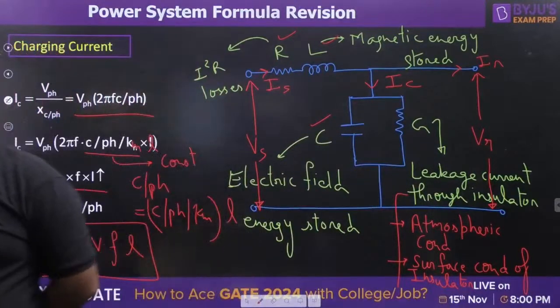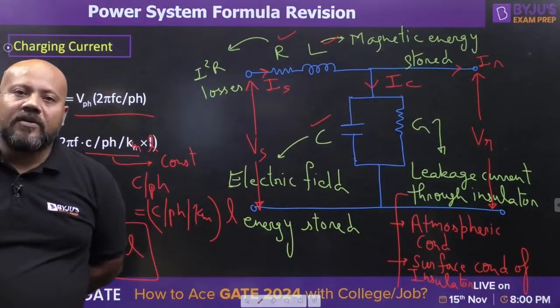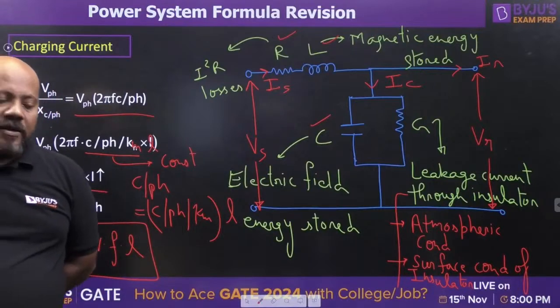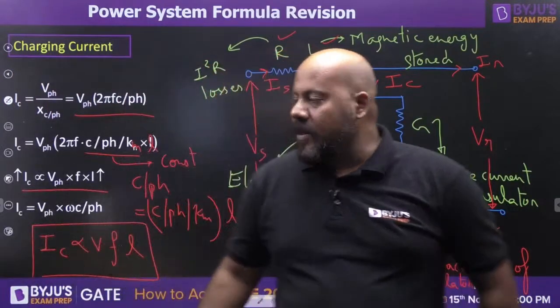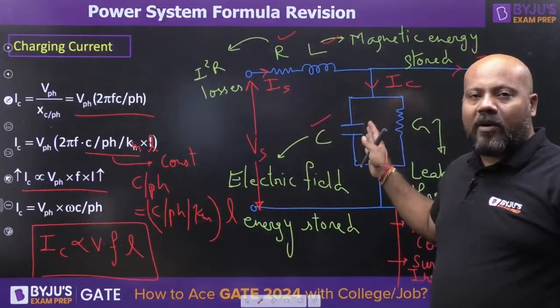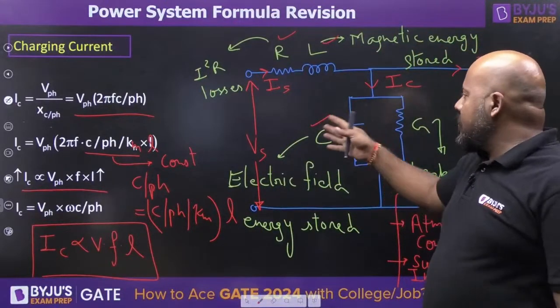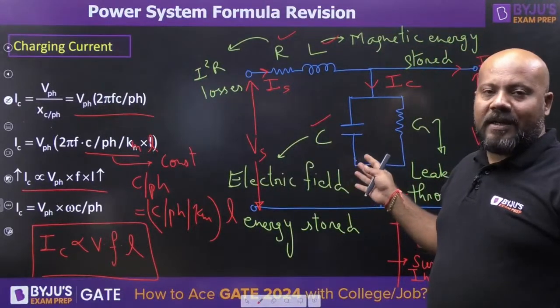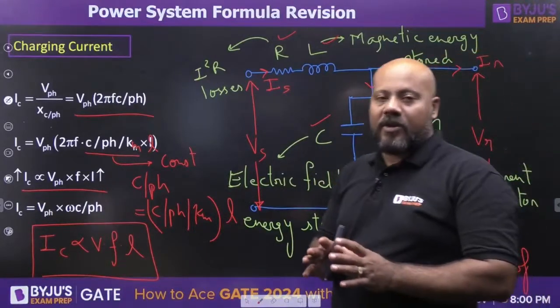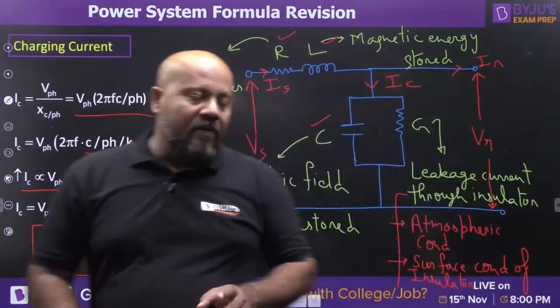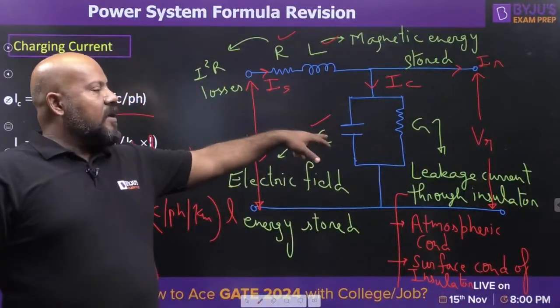Ramakrishna is asking, sir, where is this charging current going to be flowing? See, this charging current is not actually flowing. This circuit is actually a model. Your transmission line does not look like this. It's simply a model to represent various phenomena in your transmission line. Why are we representing R here, L here, C here, G here?